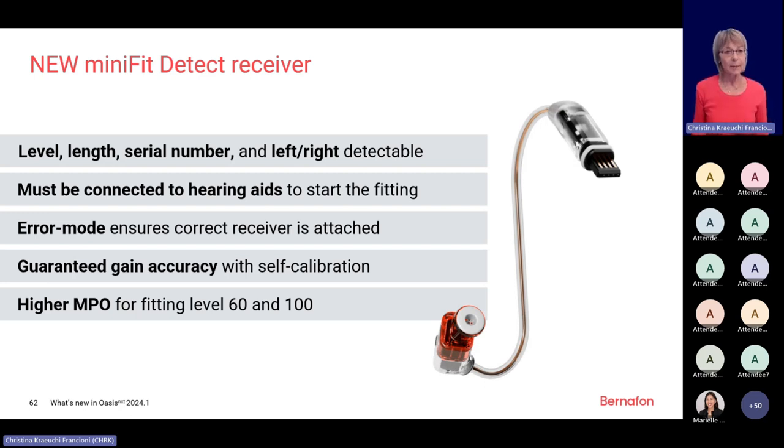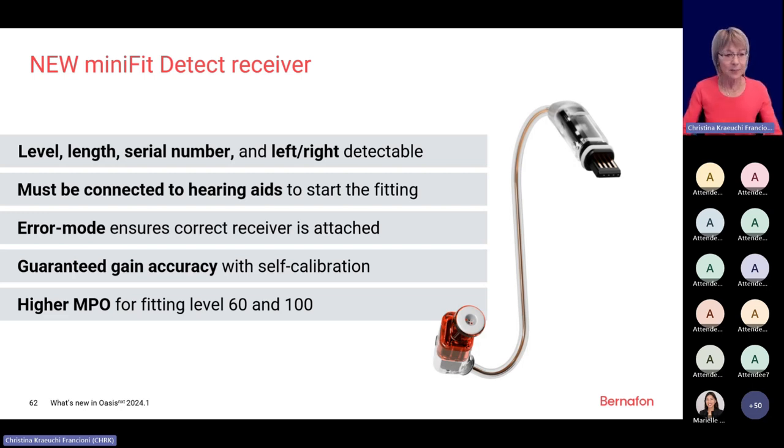There will also be a message in Oasis Next appearing that the wrong speaker may be mounted, but then also you will see an additional warning on the hearing instrument itself.